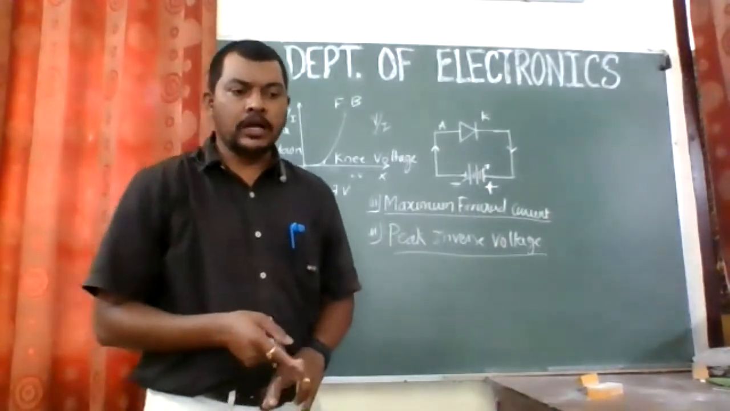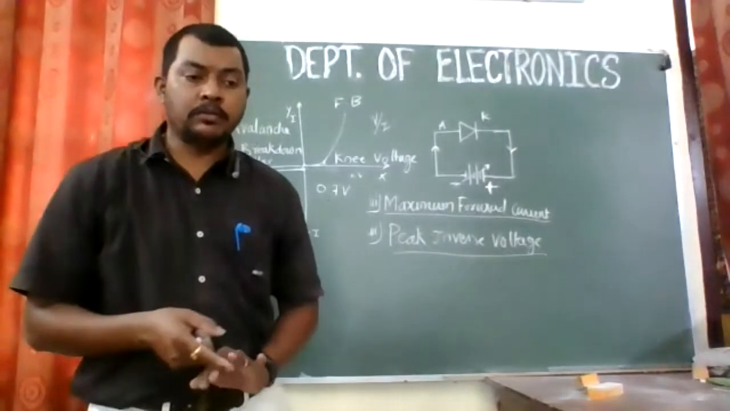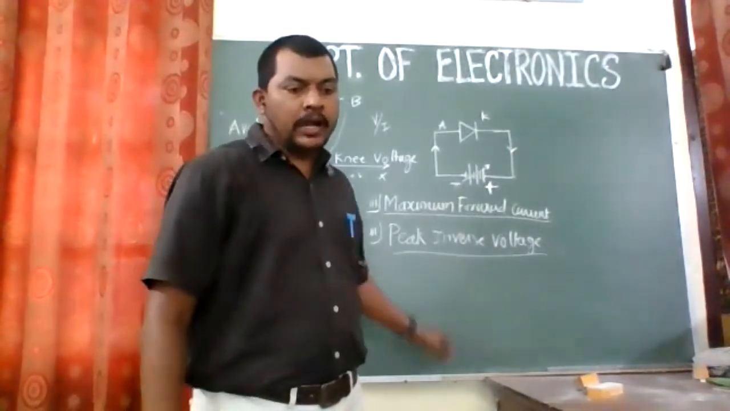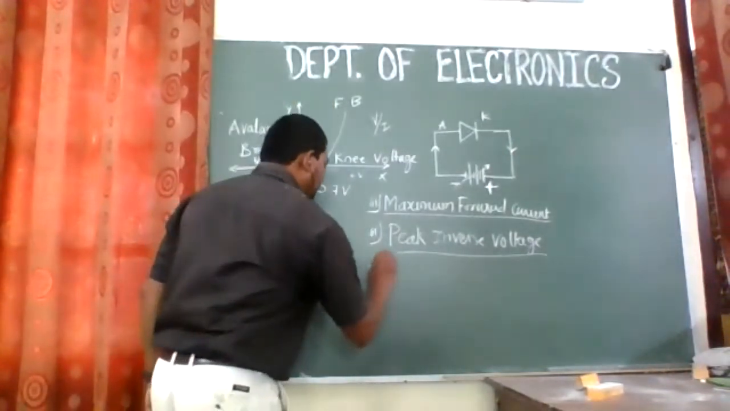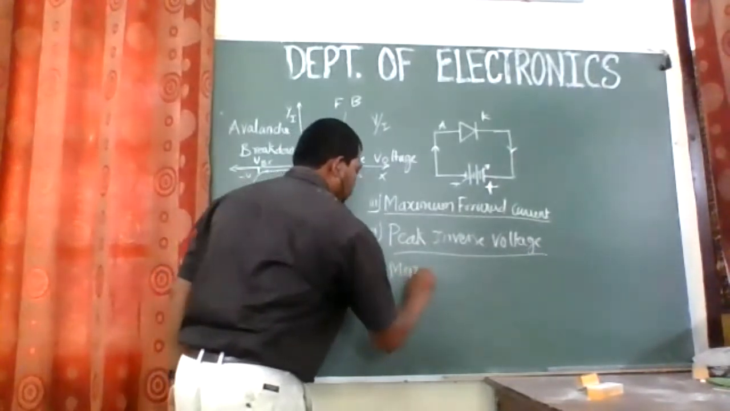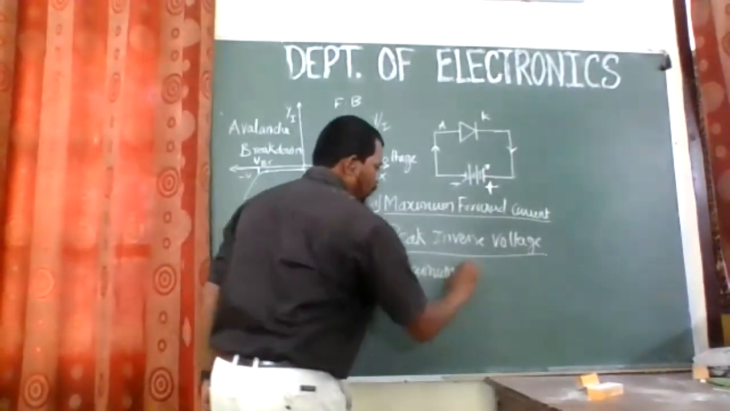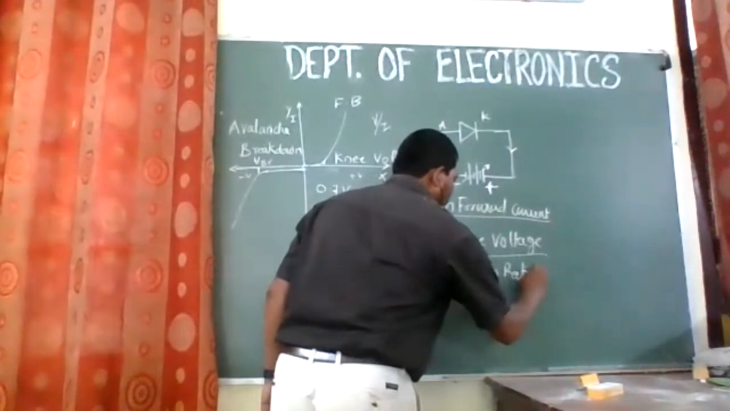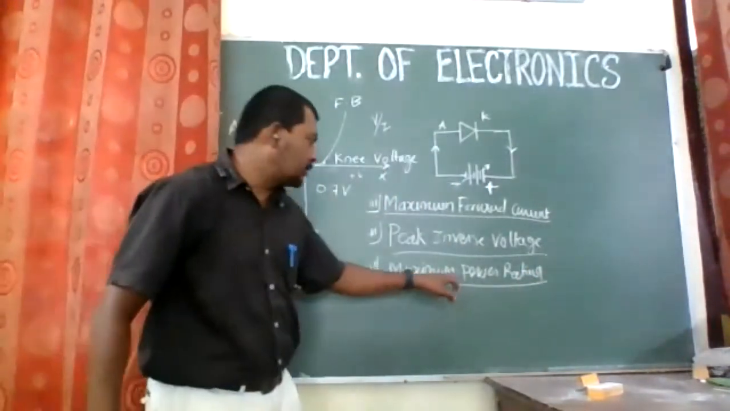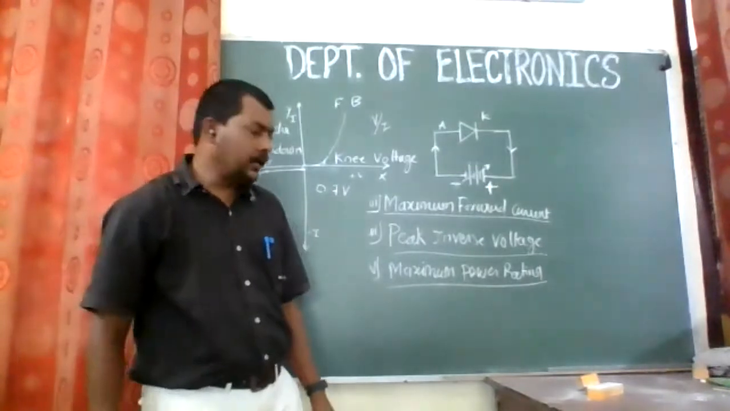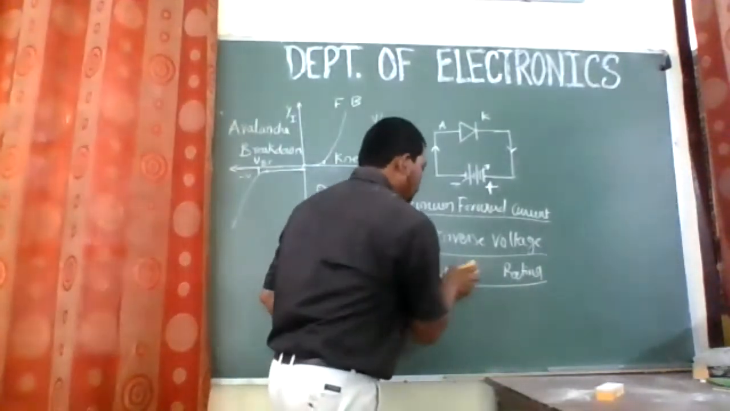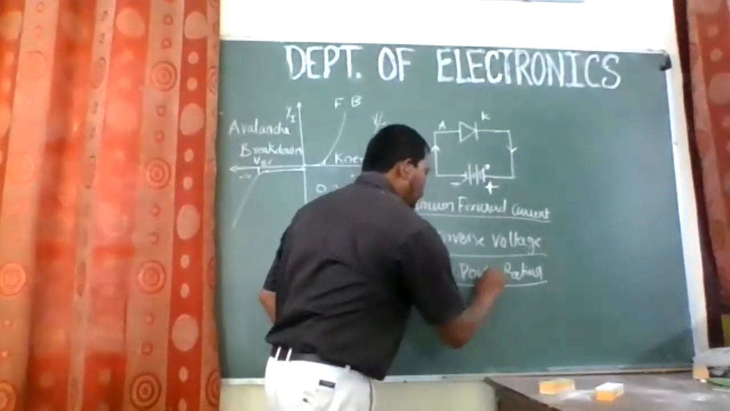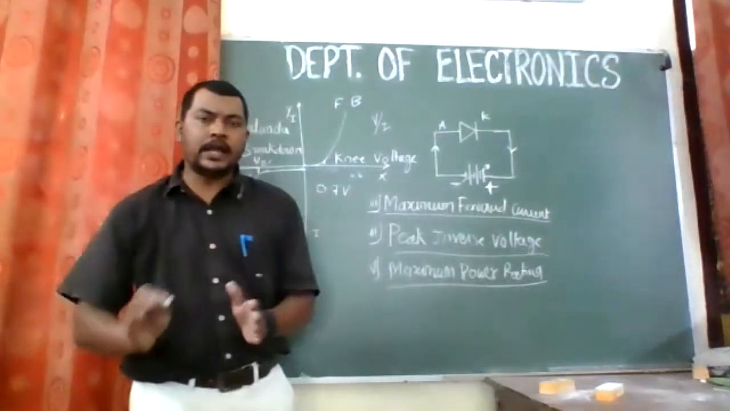One is the knee voltage. The second one is the breakdown voltage. The third one was the maximum forward current. The fourth one was the peak inverse voltage. And the fifth one is the maximum power rating. Now, what is power? Just remember this, I am telling you one time. Power is the product of voltage and current, right?